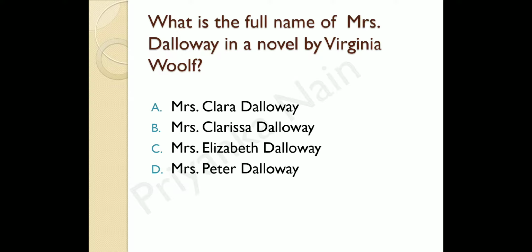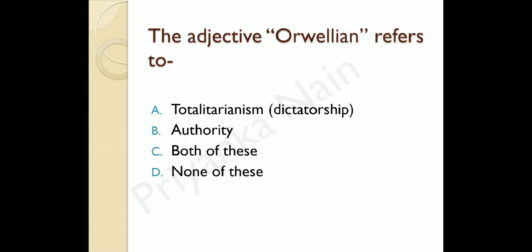Next question is, the adjective Orwellian refers to. Orwellian, this word is based on George Orwell's name, and it has entered the dictionary as well. This adjective has entered the dictionary nowadays. And what does it mean? What does this adjective Orwellian mean?